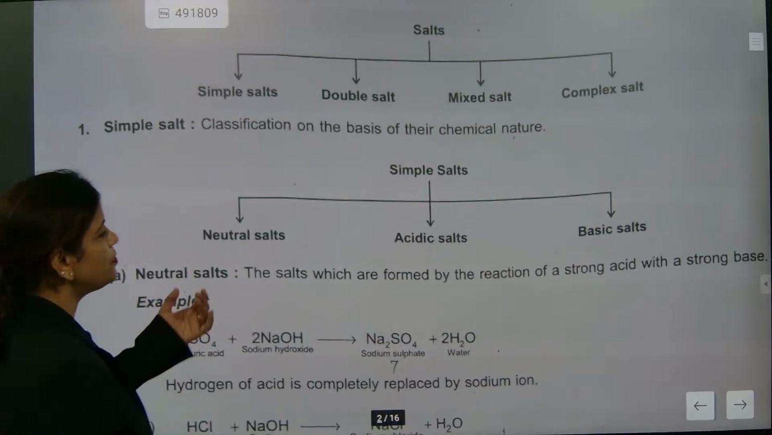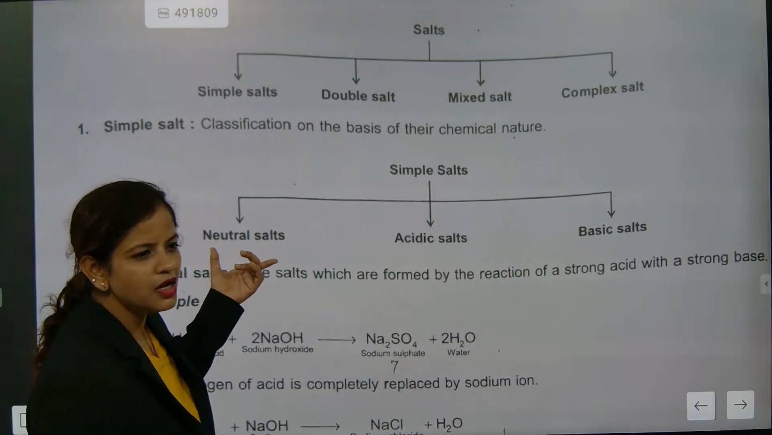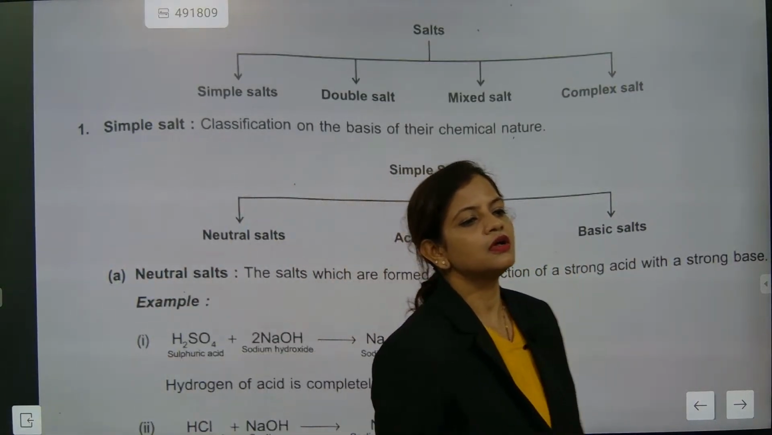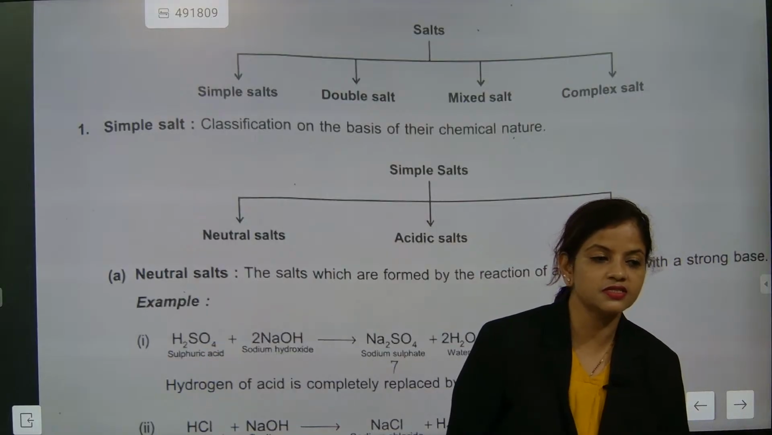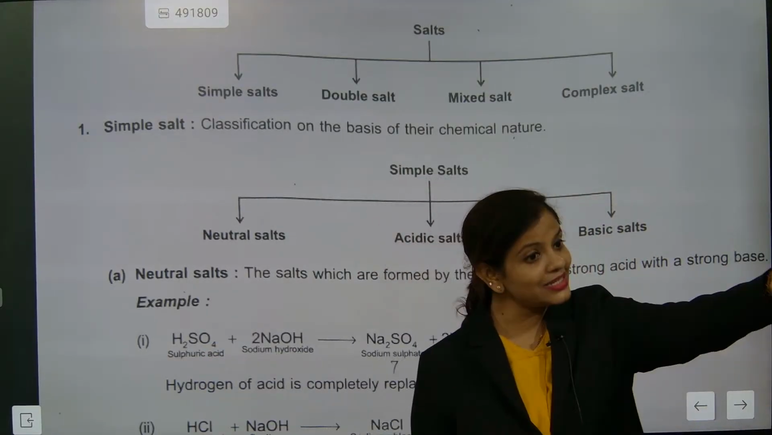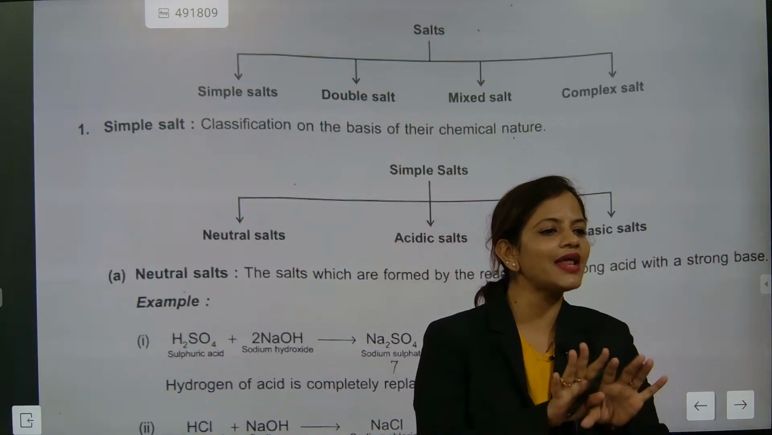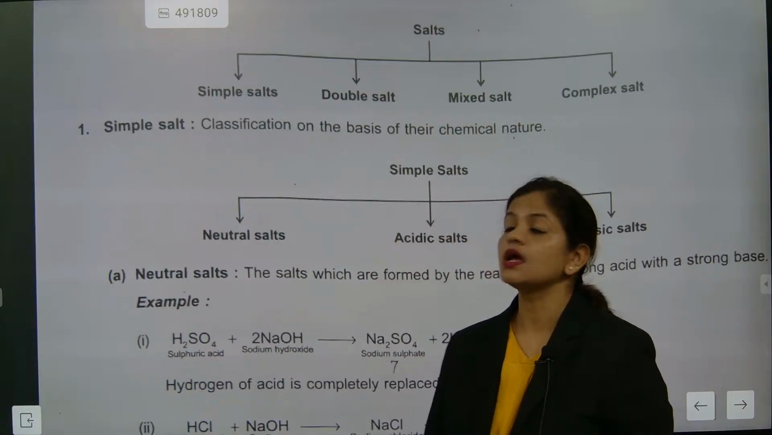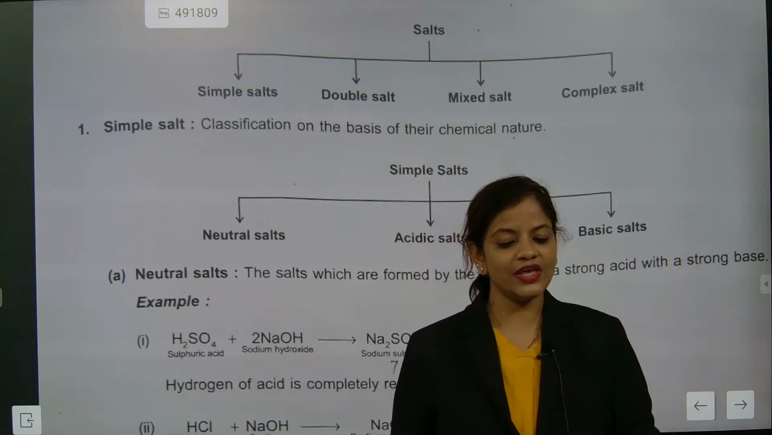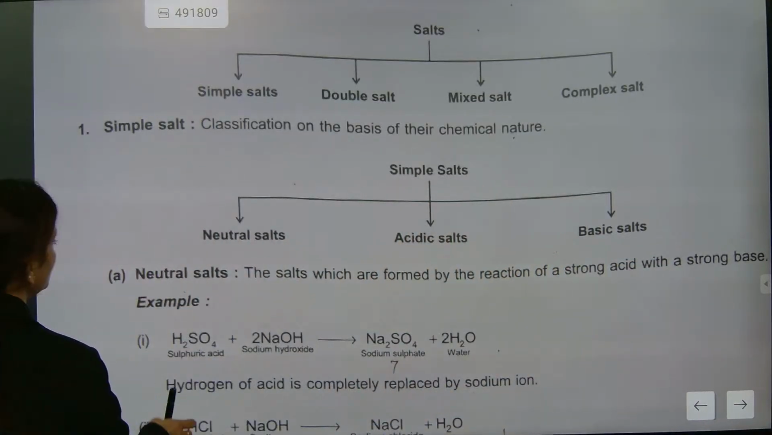Simple salt. I told you just now, salt can be either neutral, acidic or basic. When we get neutral salt: strong acid, strong base, or weak acid, weak base. Acidic salt: when strong acid, weak base. Next, basic salt: strong base, weak acid. So this is exactly the most important part to be noted.